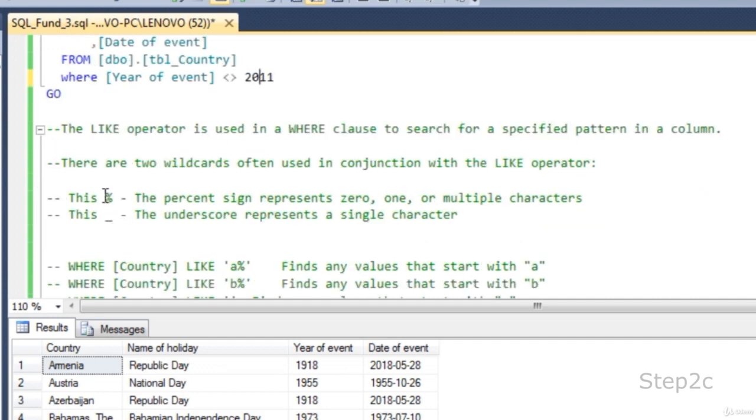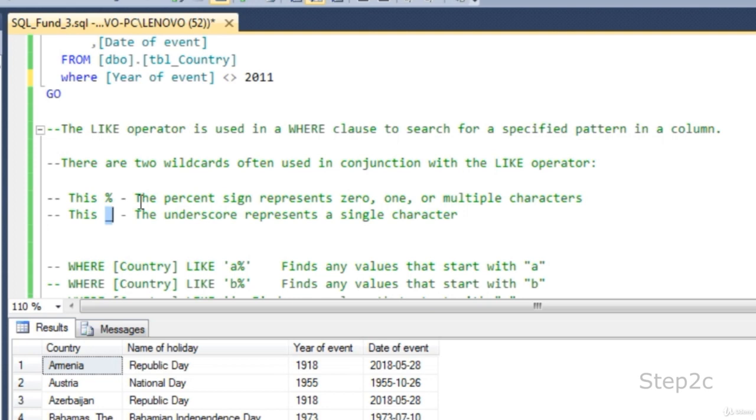You could use two wildcards. The percentage means any character, zero, one or multiple characters, and the underscore means exactly one character you are looking for. If you are looking for something and it doesn't matter what, you could use percentage, and if you are looking for exactly one character, you could use underscore. By using these two, we could retrieve the data in any pattern.